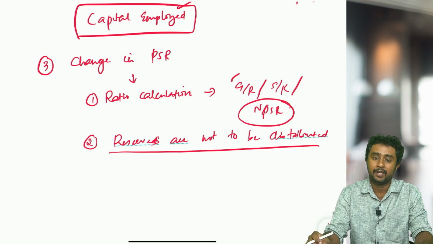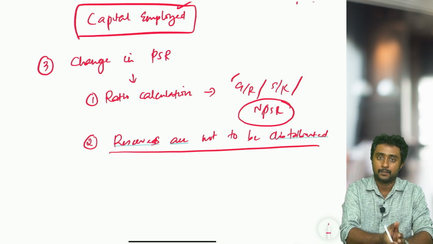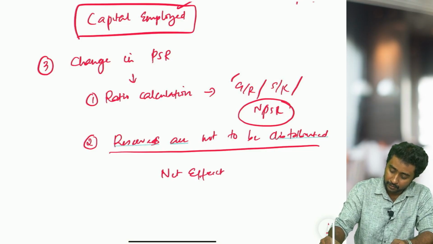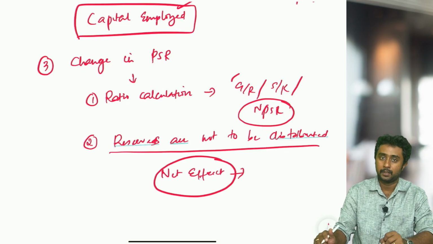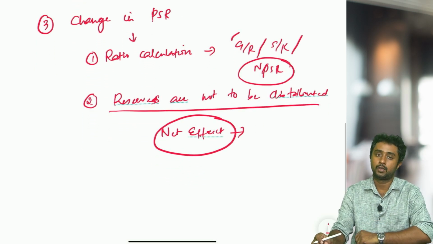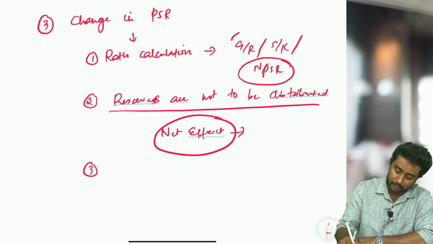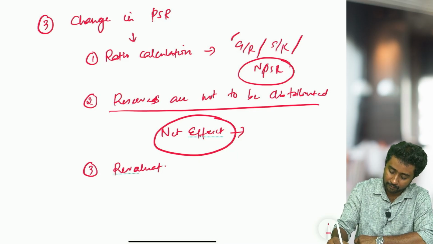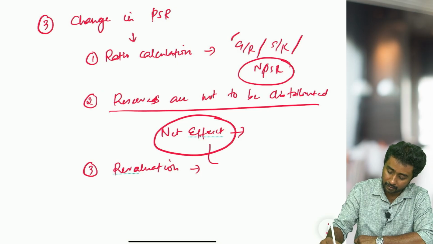Instead of that, we have to pass one entry. So that method we refer to as the net effect method. So net effect method kind of questions when reserves are not to be distributed, and associated with it I will say revaluation profit. Okay, for revaluation questions also the same method is applicable.